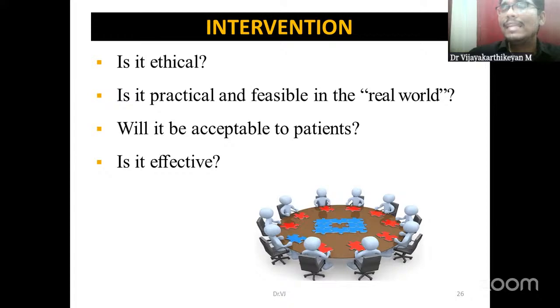While choosing an intervention, we have to answer all these questions. We have to be extra careful. We might introduce an intervention which is scientifically sound, which has already generated very good evidence that it works, but we might be introducing it into a newer population or newer age group, or combining it with some other intervention. So we are going to make some changes, but there should be adequate evidence beforehand that this intervention works well.